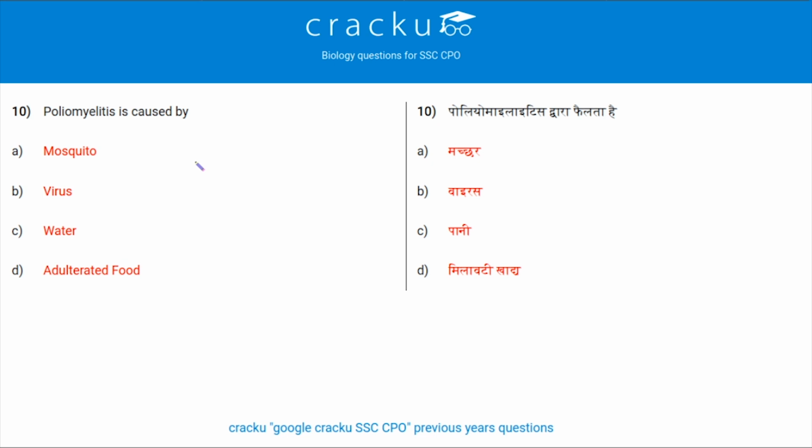Next question. Poliomyelitis is caused by, what is poliomyelitis? It is the disease called polio caused by poliovirus. So obviously the answer is virus. Poliovirus only infects humans. It lives in an infected person's throat or intestine and it is transmitted by fecal-oral transmission. That is, if you come in contact with the fecal discharge of an infected person, like via water or adulterated food, then you may have polio. But the question asked what it is caused by? It is caused by poliovirus. So the answer is option B.